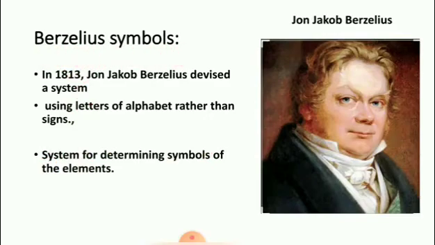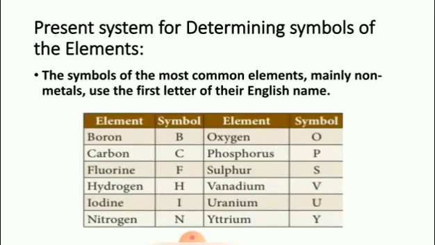Present system for determining symbols of the elements. First, the symbols of the most common elements, mainly non-metals, use the first letter of their English name.